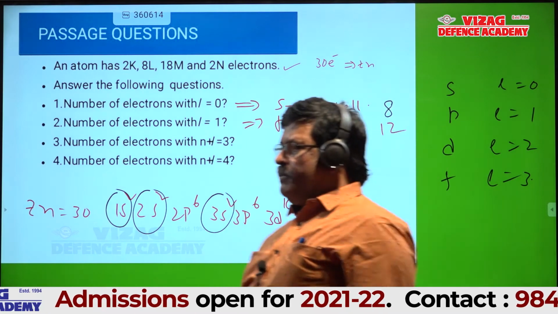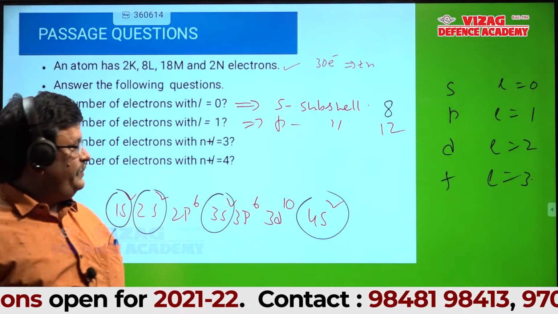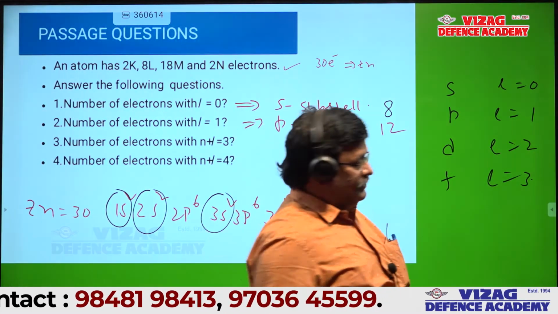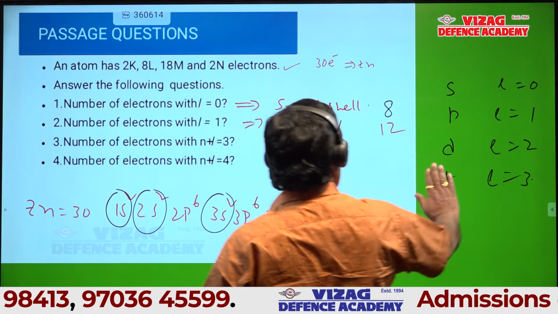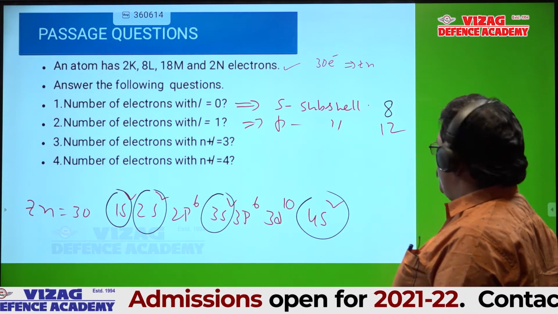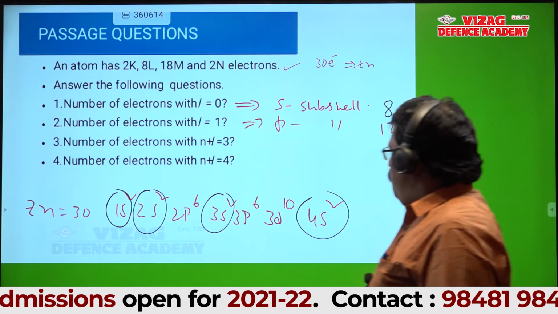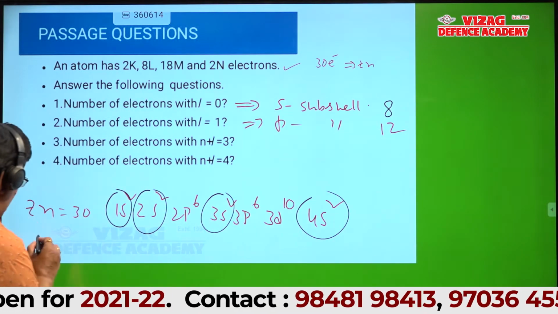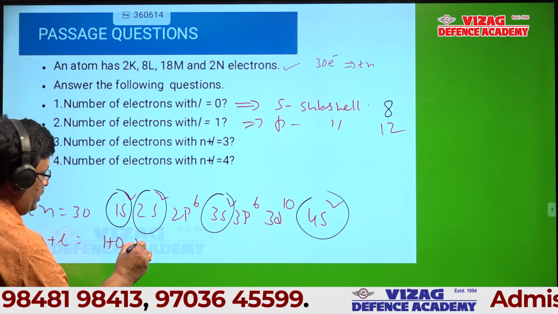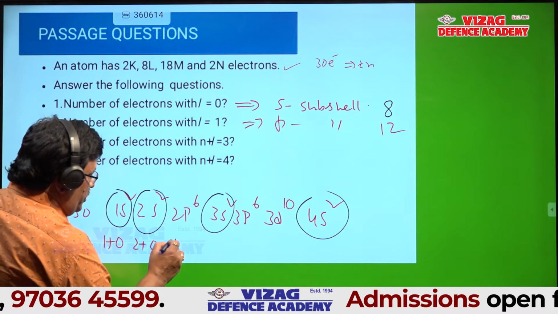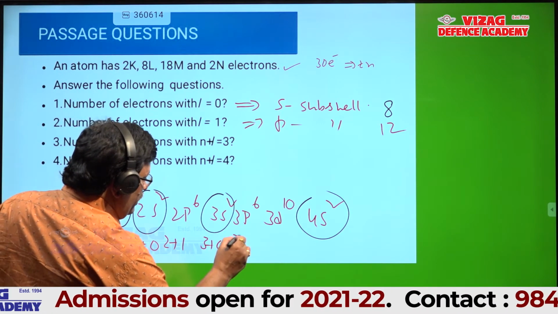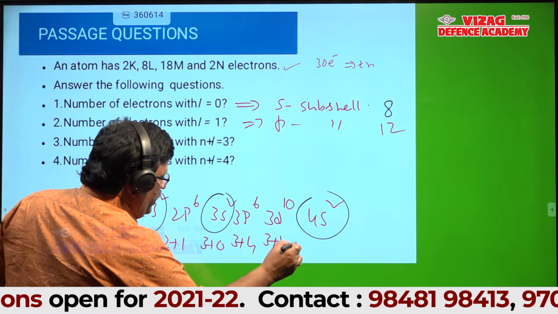Next, I gave n plus l equal to 3. Students, wait. Please mute your mobiles. First I will write the n plus l values for these orbitals. This is 1 plus 0. This is 2 plus 0. This is 2 plus 1. This is 3 plus 0. 3 plus 1. 3 plus 2. Is it okay, all of you?